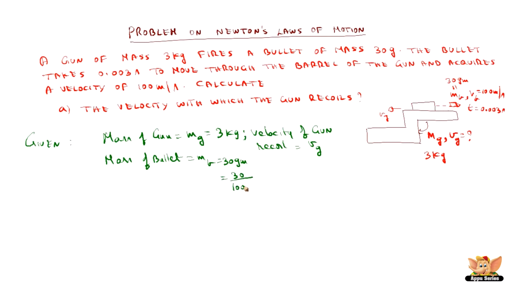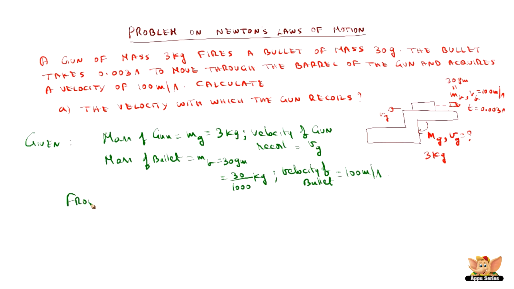So 30 by 1000 kilogram, since 1000 grams is 1 kilogram. And the velocity of the bullet, which the bullet acquires after a certain time, is 100 meters per second.